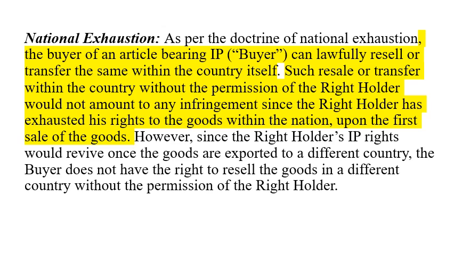So if Nepal follows the principle of national exhaustion and the product is trademarked in Nepal, then nobody can buy it in Nepal and send it to India per se, because that is not allowed under the principle of national exhaustion, right? So there the IP rights are revived again in this particular scenario.